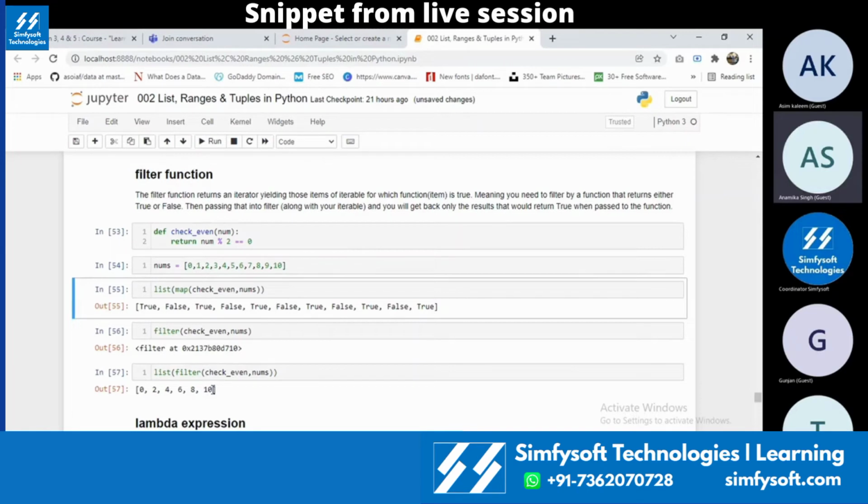Yeah, I need two clarifications here. One is, filter condition is used only for the scenarios where we have this true false condition, right? Yes. Yeah. Okay. And the second thing is, can we use this filter instead of map? Like this will also call this check even function for all the values in a list, right? Yeah. Okay, clear. So instead of map, we can do it. The only difference between map and filter is map is logical stuff. It will take a value, just provide it to a function, and then give the result. Okay.